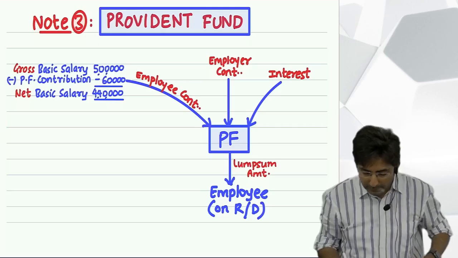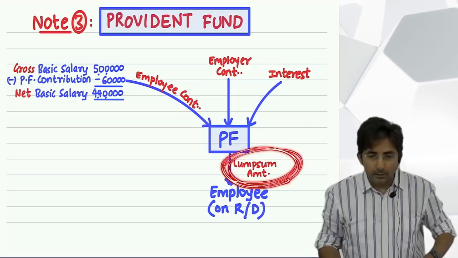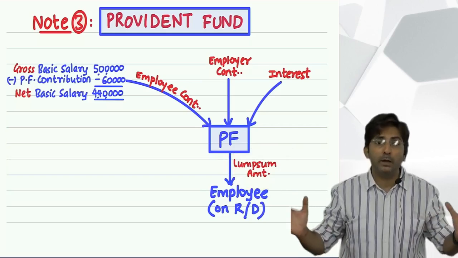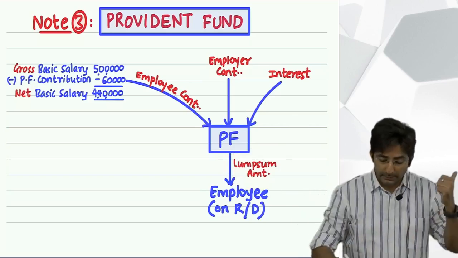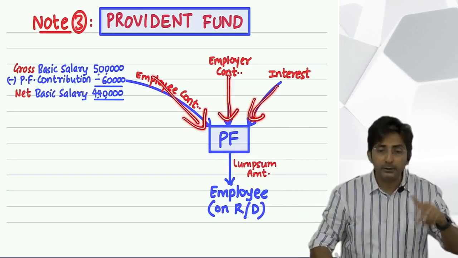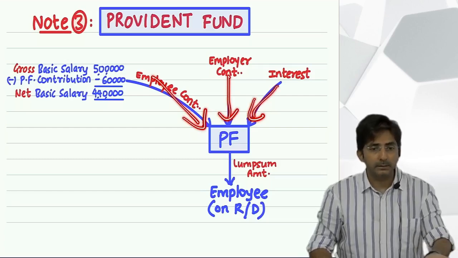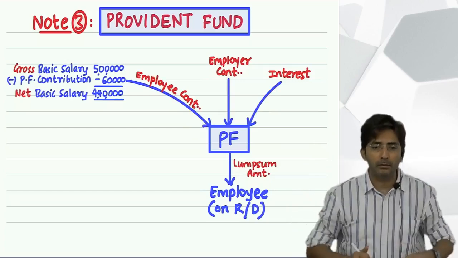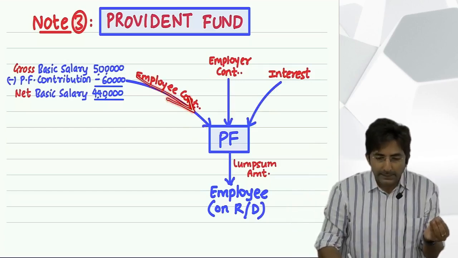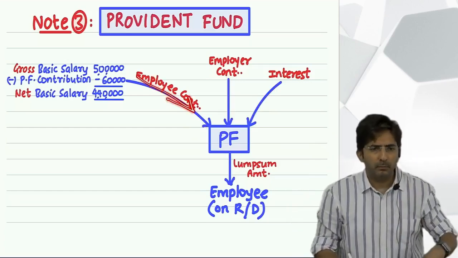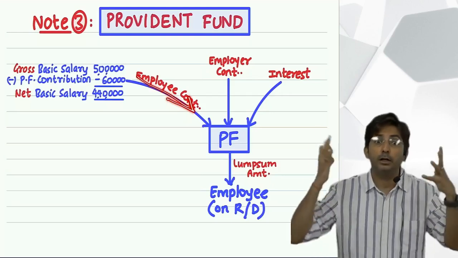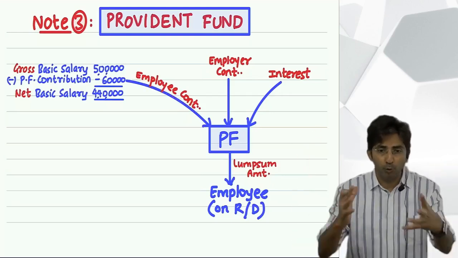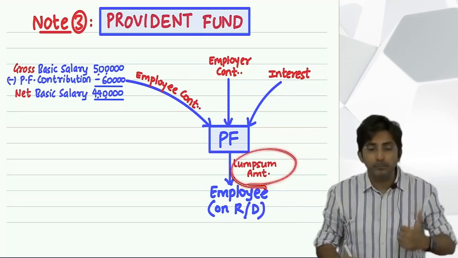And why have I written this lump sum amount? Lump sum means you get all the amount together in one shot. See, depositing happens in one shot or on a yearly basis? Yearly basis. But at the end you get it in one shot, a lump sum big amount. Every year there might be say 1 lakh deposit. But at the end you get a big amount, 35 lakhs, 40 lakhs, a huge amount together. That's why I wrote lump sum amount.